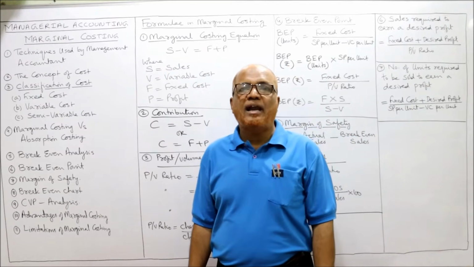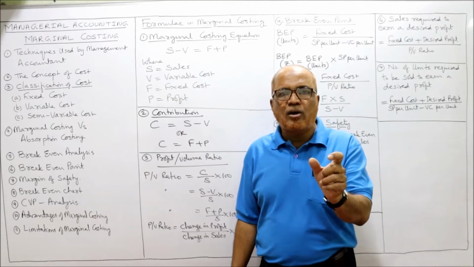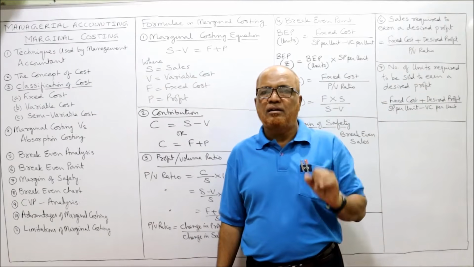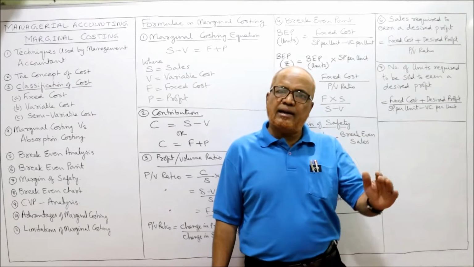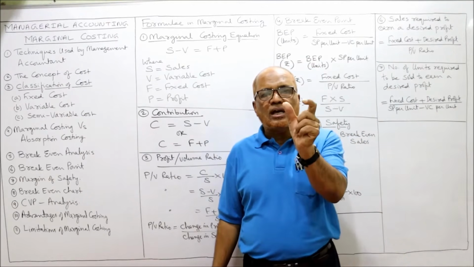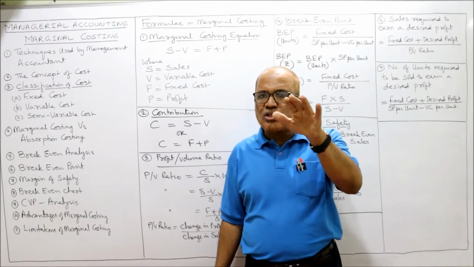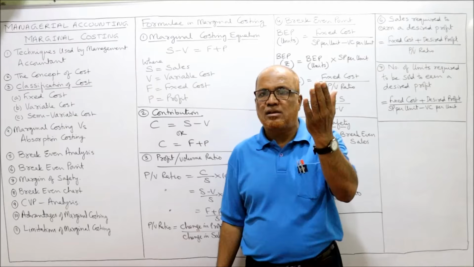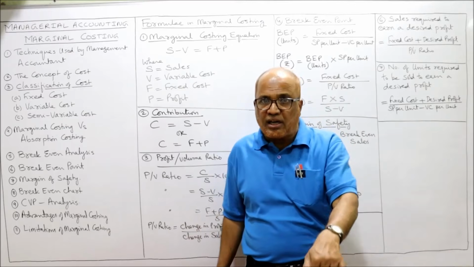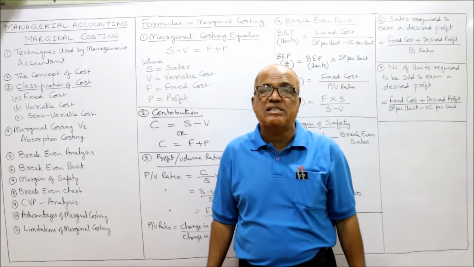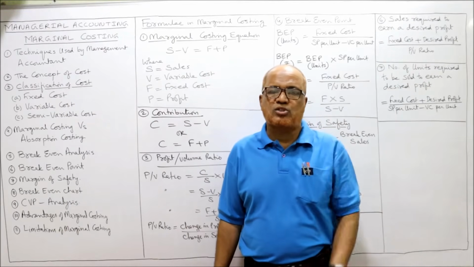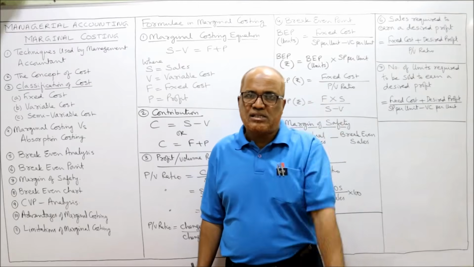That's why it is called period cost. The fixed cost is called period cost because it is related to the period. The period means week or month or year. Next, one more thing. The fixed cost total will remain the same, but per unit fixed cost will decline as the output increases. As the production increases, the per unit fixed cost will decrease. If the production decreases, the per unit fixed cost will increase. Inverse relationship between the output and per unit fixed cost. But the total fixed cost will remain the same.